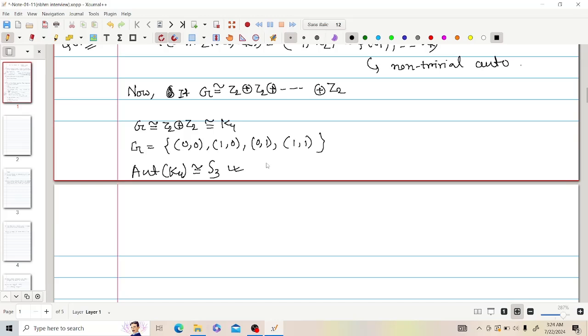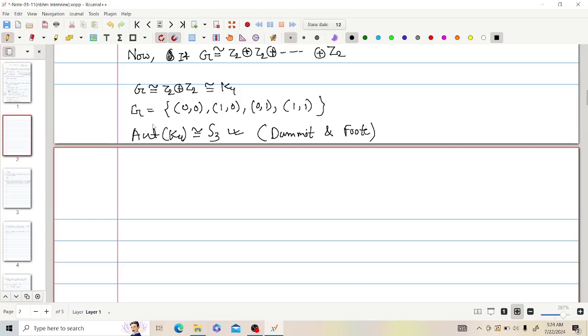So we can get many non-trivial automorphisms from Z2 cross Z2 to Z2 cross Z2, and this proof is very easy, and you can find it in Dummit and Foote. When they asked me to prove this in the interview, with their hints I proved that the automorphism group of Z2 cross Z2 is isomorphic to S3.